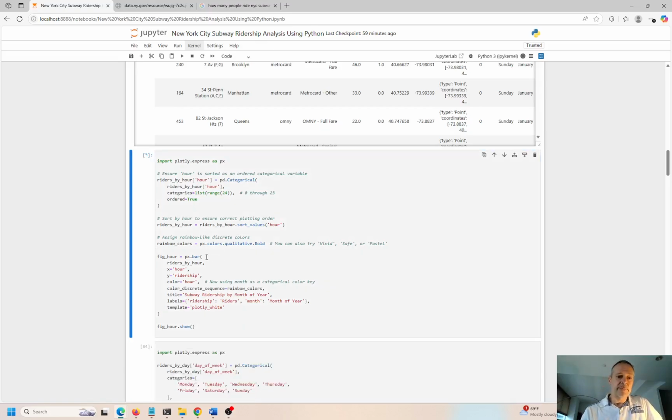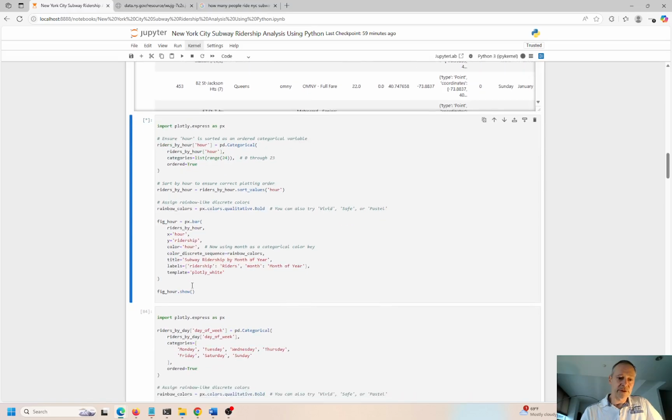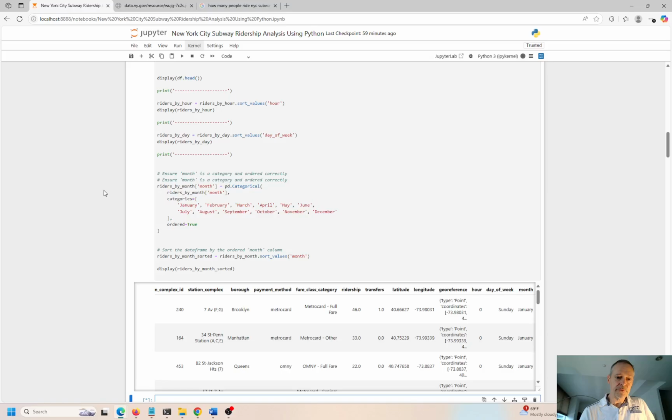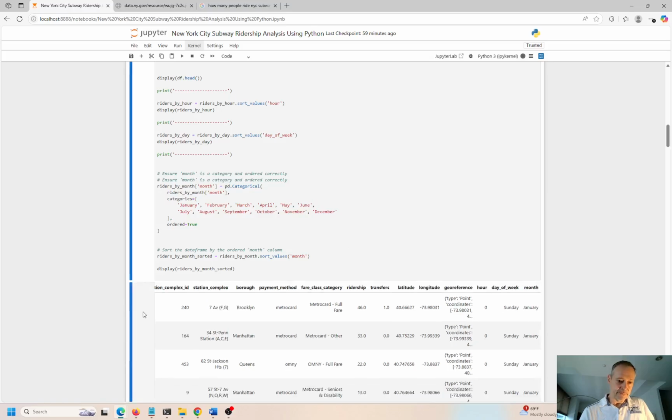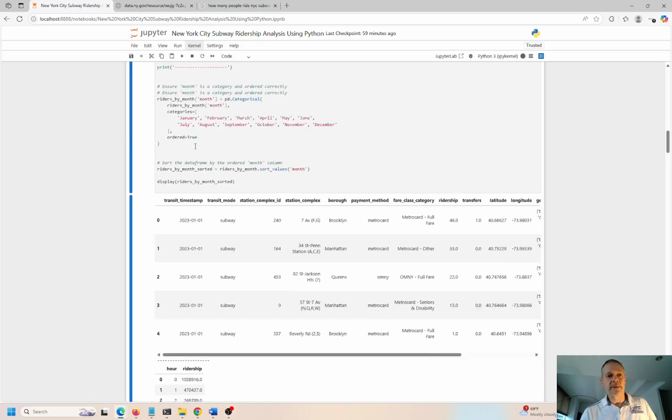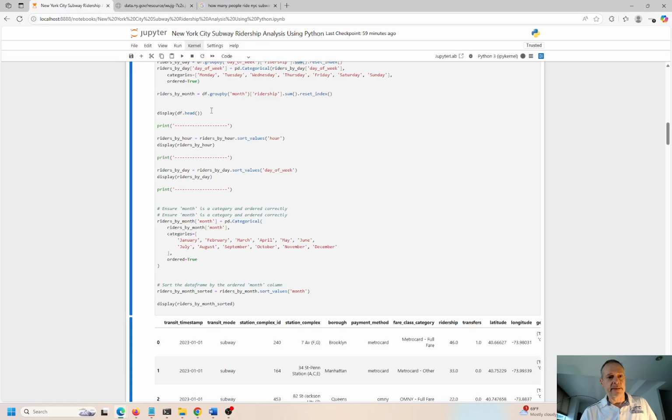So now I can create my first chart. I'm going to look at the ridership counts by hour of the day. So pretty straightforward. I get the riders by hour, doing the aggregation that I had above. So let me expand this too. I did create a couple data frames over here. The original data frame is this right here. This is data frame.head, and I printed a little separator over here. That's all it is. Then they have riders by hour.